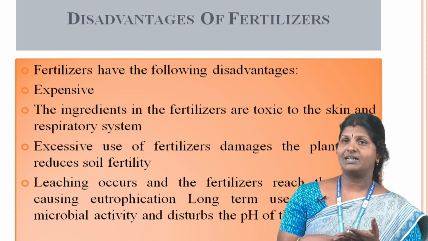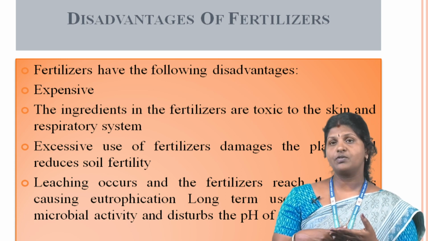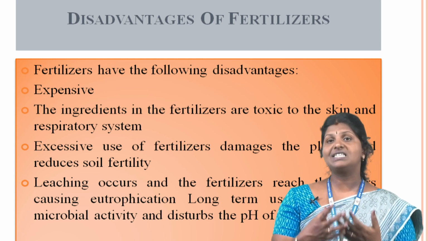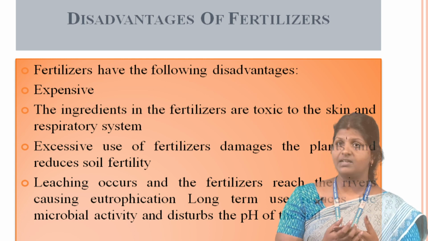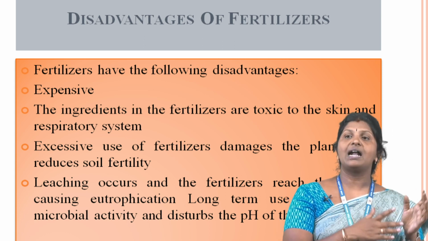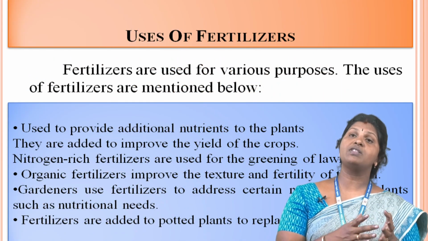The disadvantages of fertilizer are the following: it is expensive. The ingredients in the fertilizer are toxic to the skin and respiratory system. Excessive use of fertilizer damages the plant and reduces soil fertility. Leaching occurs and the fertilizer reaches the river, causing eutrophication. Long-term use reduces the microbial activity and disturbs the pH of the soil.